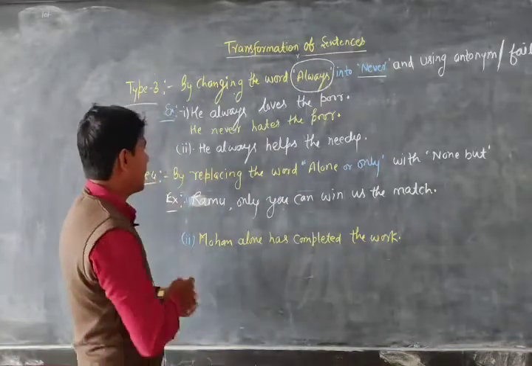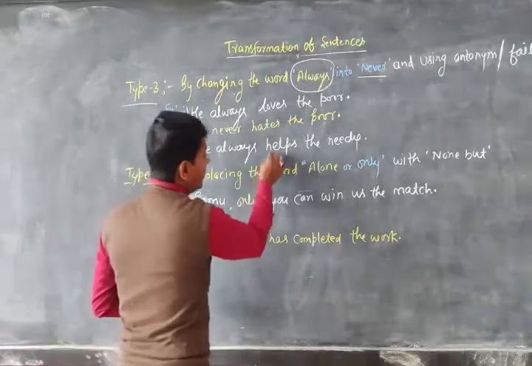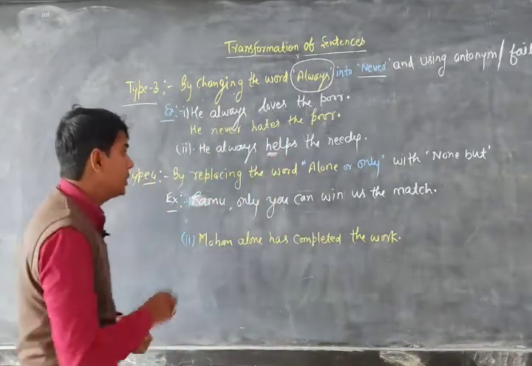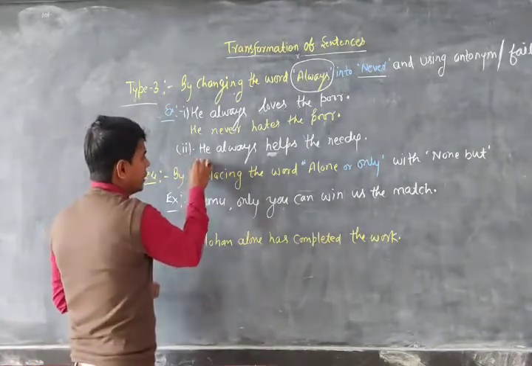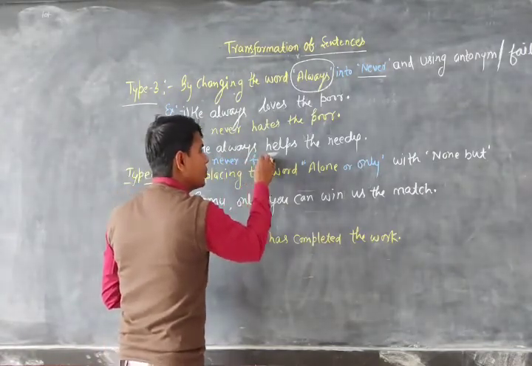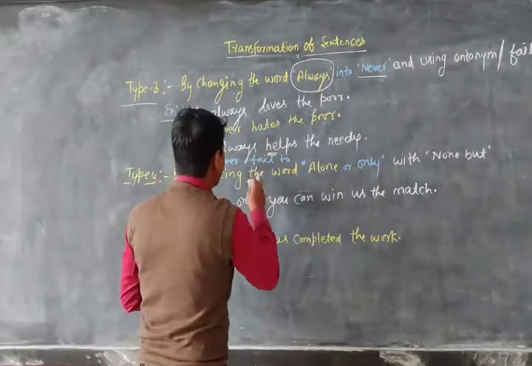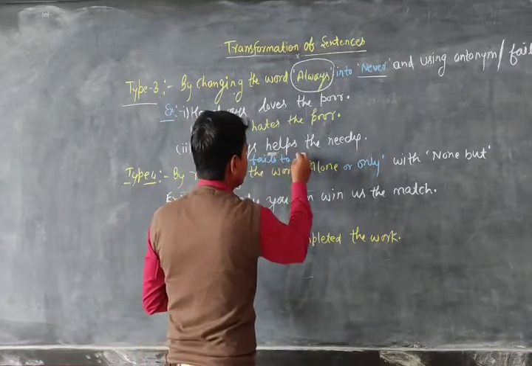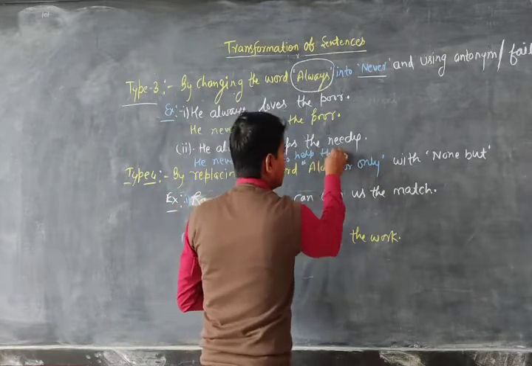But in the second example, he always helps the poor. In that sentence we don't have any antonym of the word help. So when you change this one into negative, he never, now we have to use the words fail to. He never fails to help the needy.